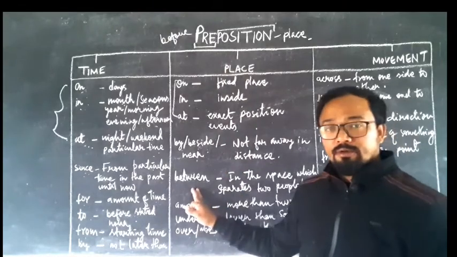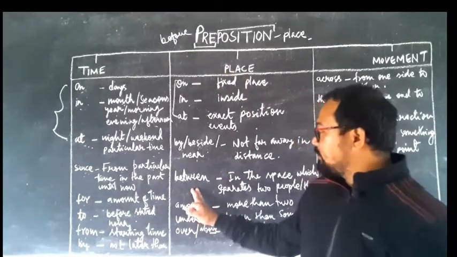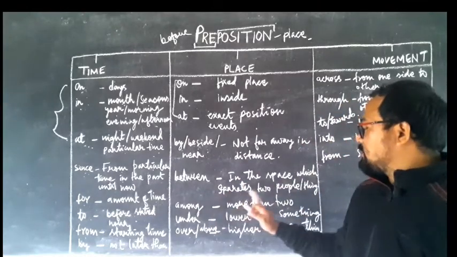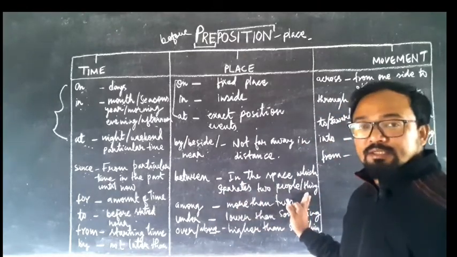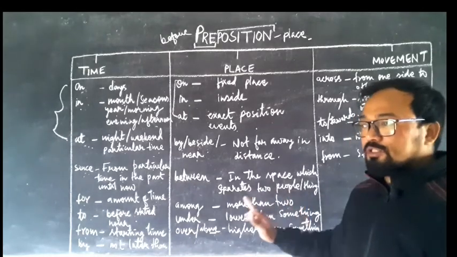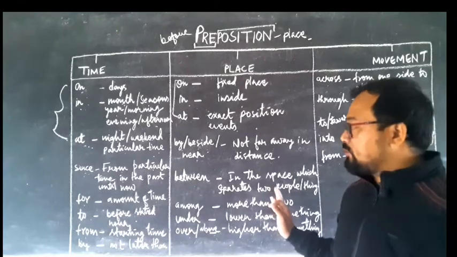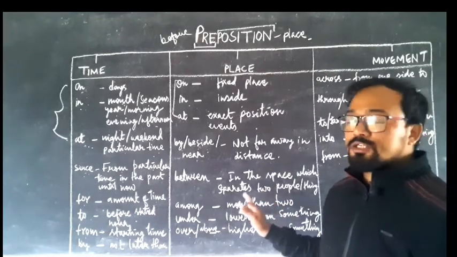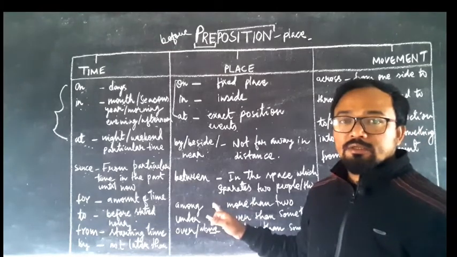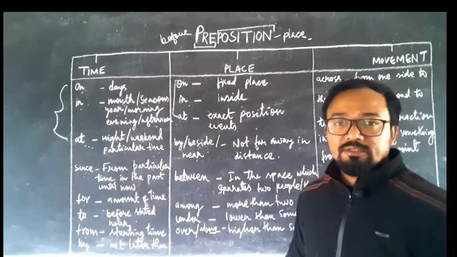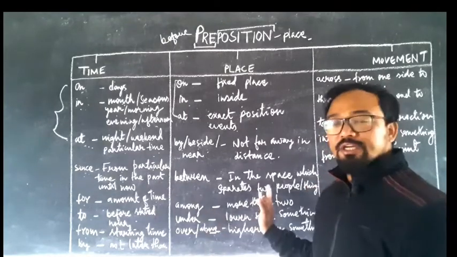Next, between. Where are you going to use the word between? In the space which separates two people or things. Whenever there is a separation between two people or things, then you are going to use the word between. Like, please distribute the sweets between the brothers. That means it is indicating two.